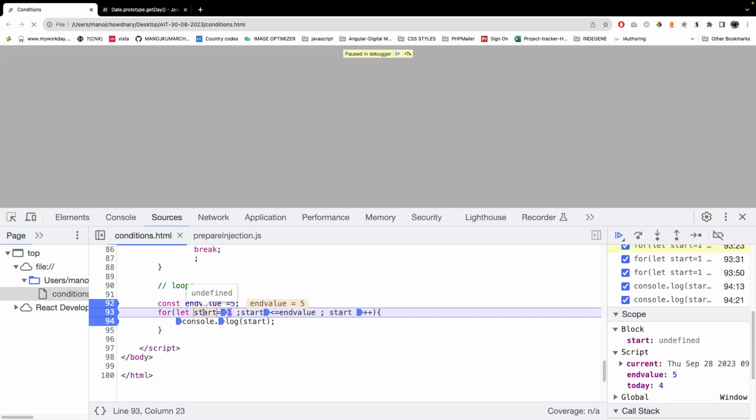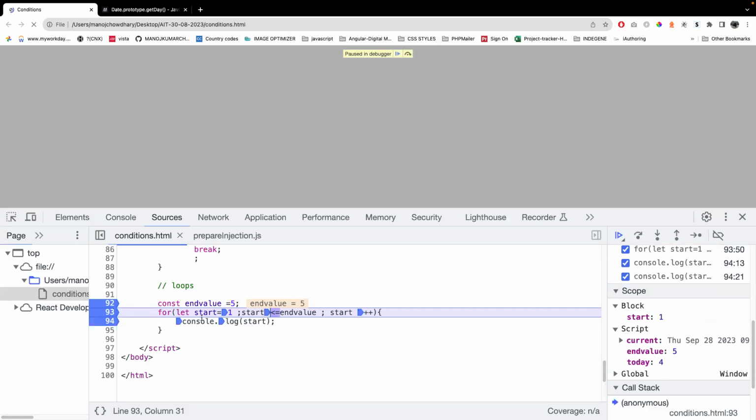Now start is undefined, because I didn't initialize it yet; I've just reached the point before. Now when I go to the next point, see what the start value is. Start value is 1. It was initialized and it checks whether 1 is less than or equal to 5. So the condition is true, and then it needs to go on and update that value, right?